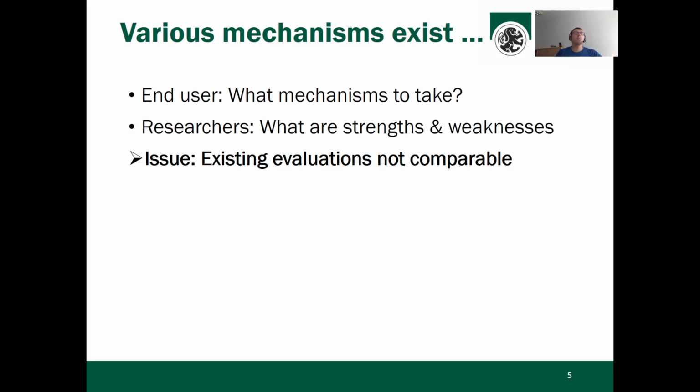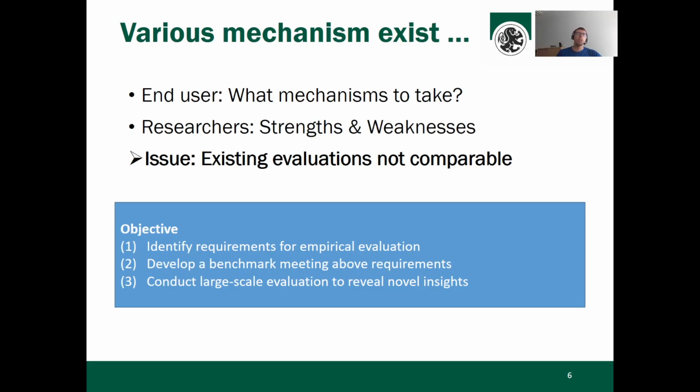And we were in that situation quite some time, and we were a bit naive and thought, well, when publishing new mechanisms, there is always an empirical evaluation, which gives us some insight what is the current state of the art, what mechanisms we should take. And the result of a large-scale literature survey is, unfortunately, we cannot compare existing evaluations. So that's actually the problem we tackle in this submission.